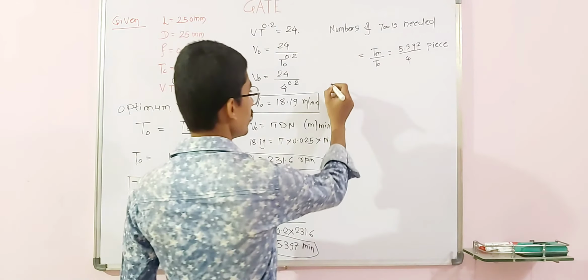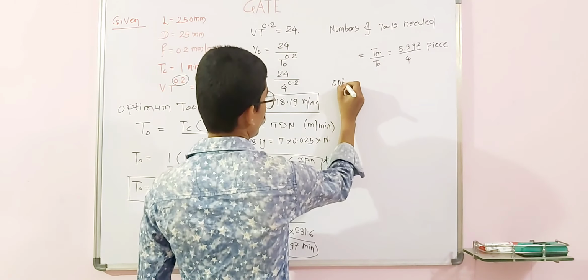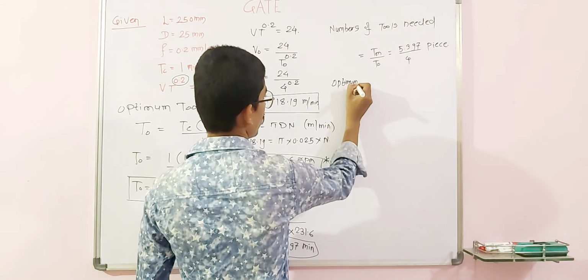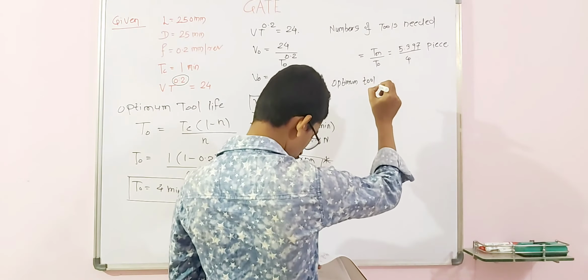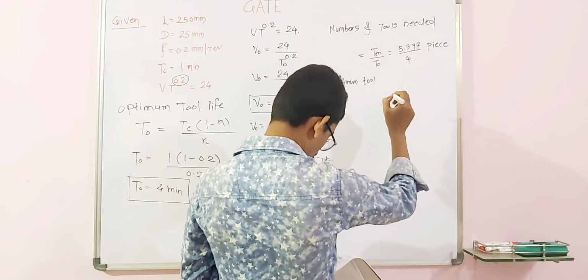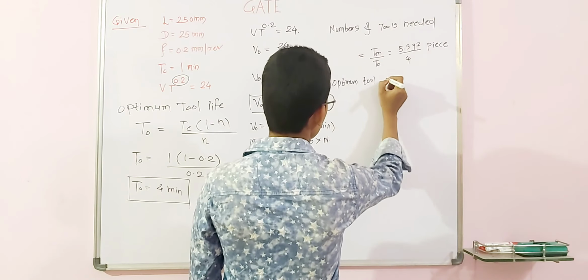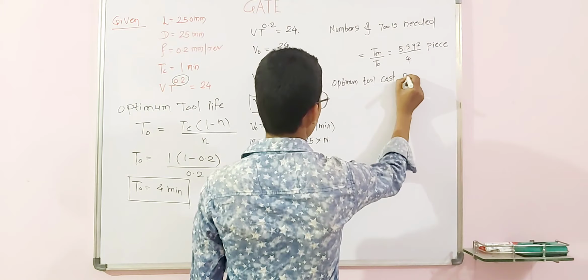And the optimum tool cost per piece, how to calculate it? The last task is to find the optimum tool cost per piece.